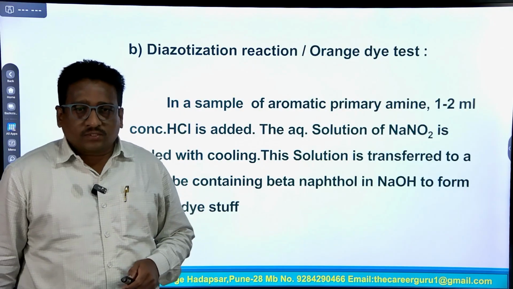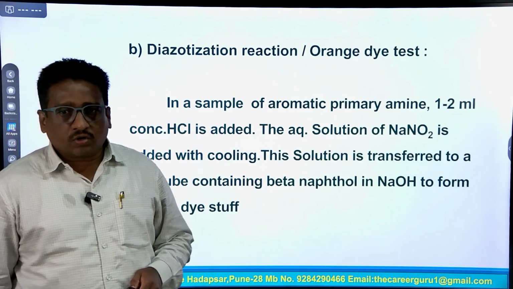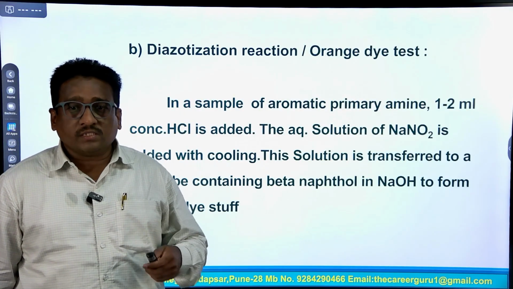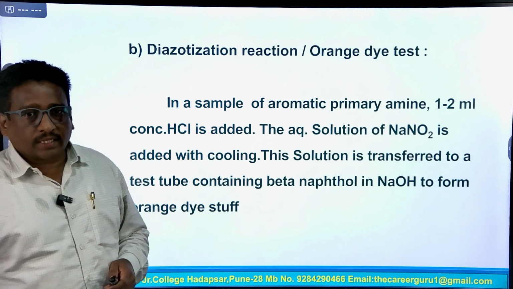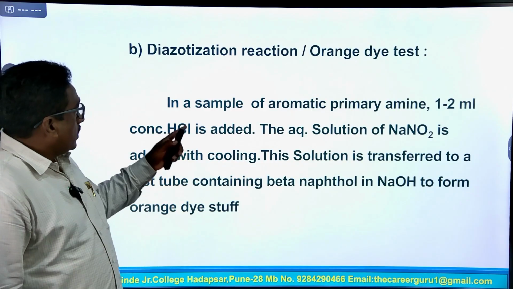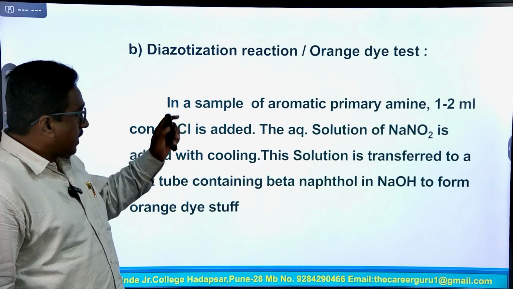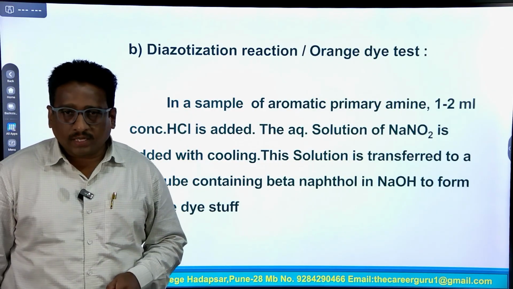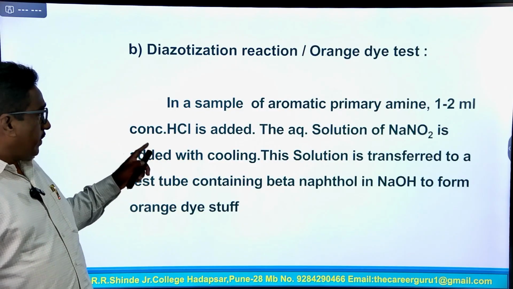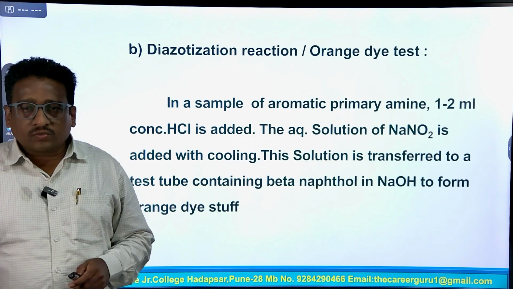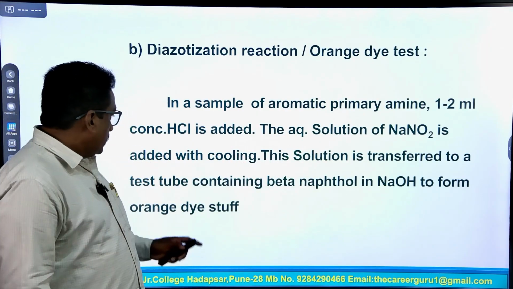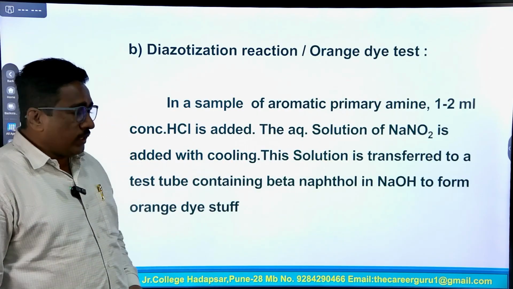The diazotization reaction, or orange dye reaction, or orange dye stuff test, is useful for the detection of primary amines. In this test, to the sample of aromatic primary amine, add 1 to 2 ml of concentrated hydrochloric acid, and an aqueous solution of sodium nitrite is added with cooling.